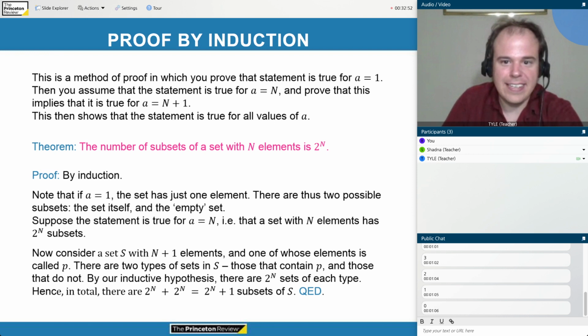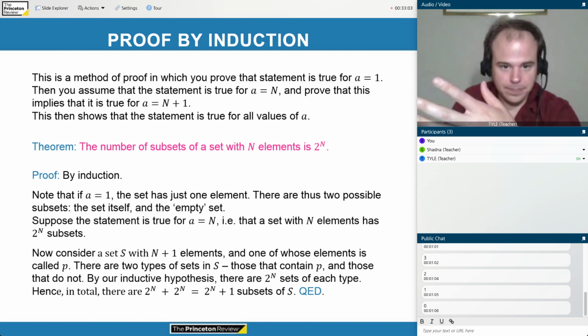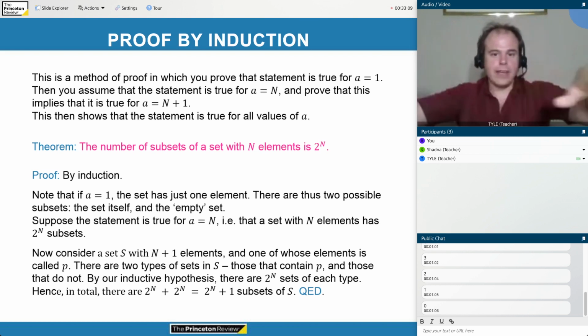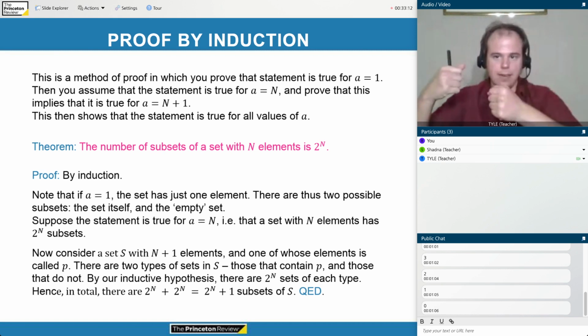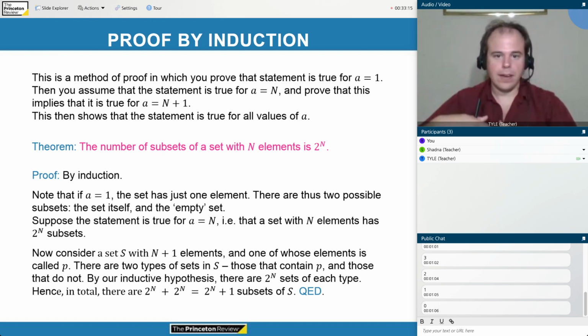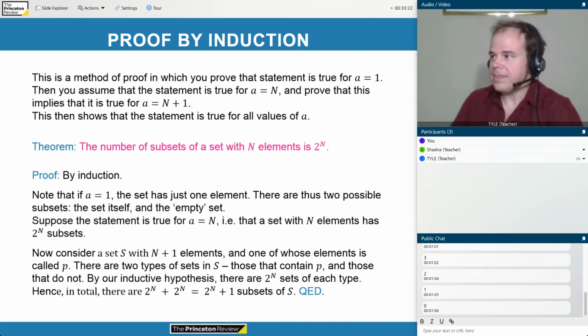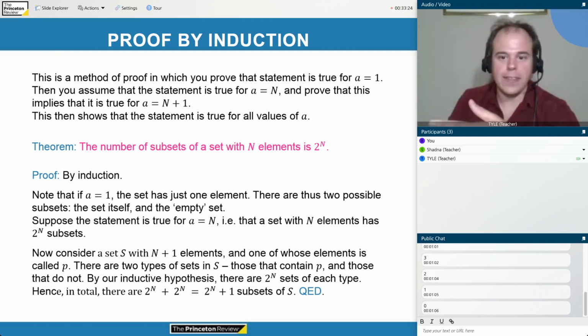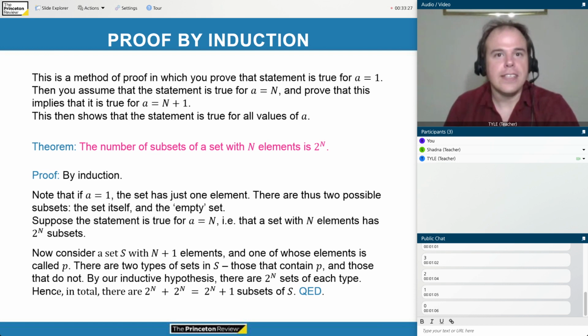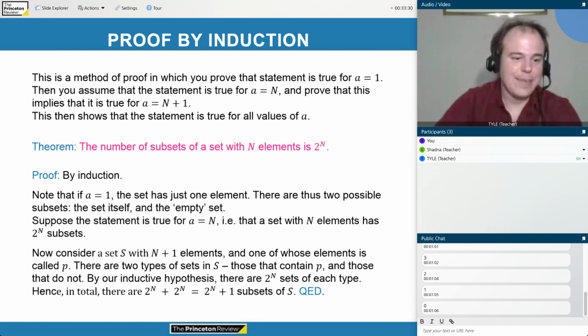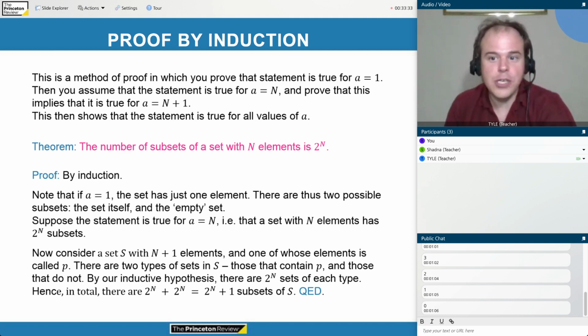So we'll do it by the inductive principle, or the principle of mathematical induction that we just defined. Note that if a equals 1, the set just has a single element. And remember, we're trying to say how many different ways there are that we could arrange a subset of the elements of our set. So for example, let's say that there's 10 people in a room. The question here would be, how many ways are there to pick out some subset of these 10 people? Say I'm going to put hats on some of these 10 people. How many different ways are there to choose who I give those hats to?